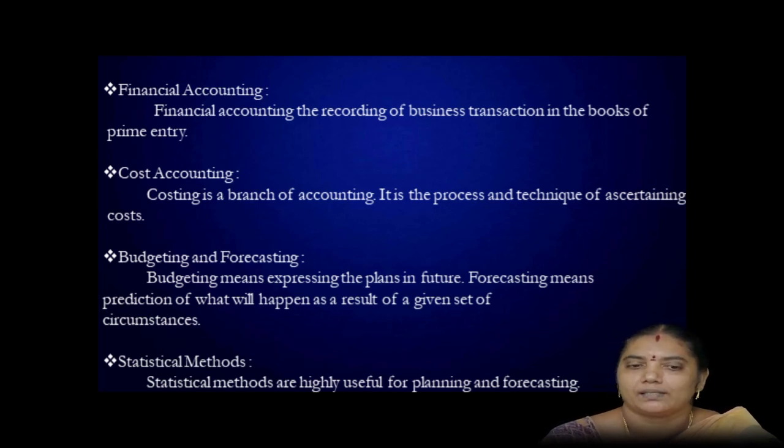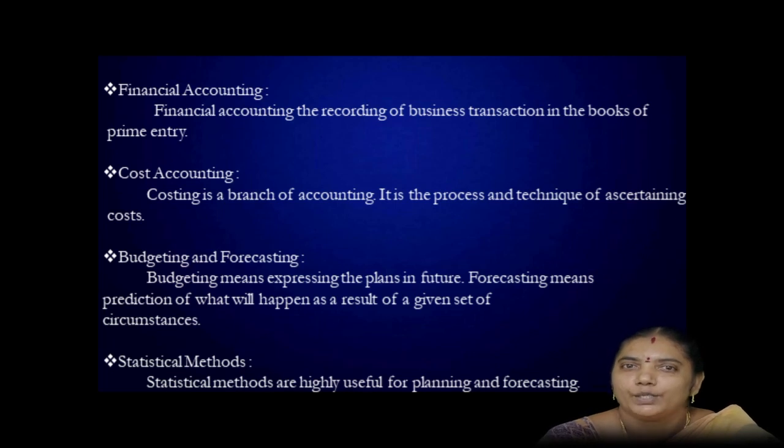Then forecasting, on the other hand, is a prediction of what will happen as a result of a given set of circumstances. Forecasting is the sense that we have to predict something related to the future. So targets are set for different departments and the responsibility is fixed for achieving these targets.